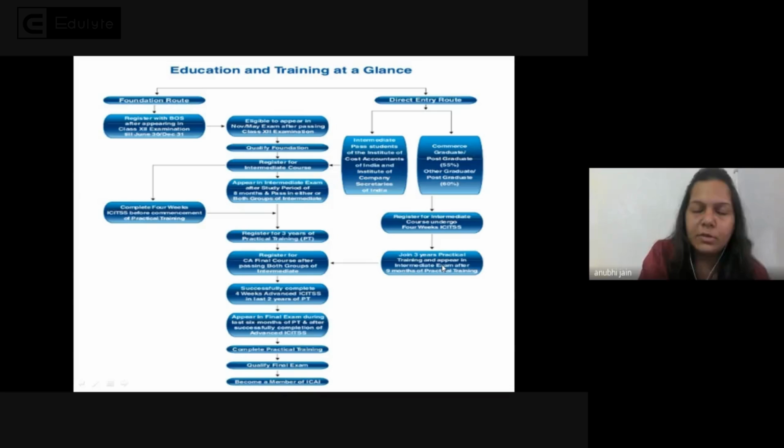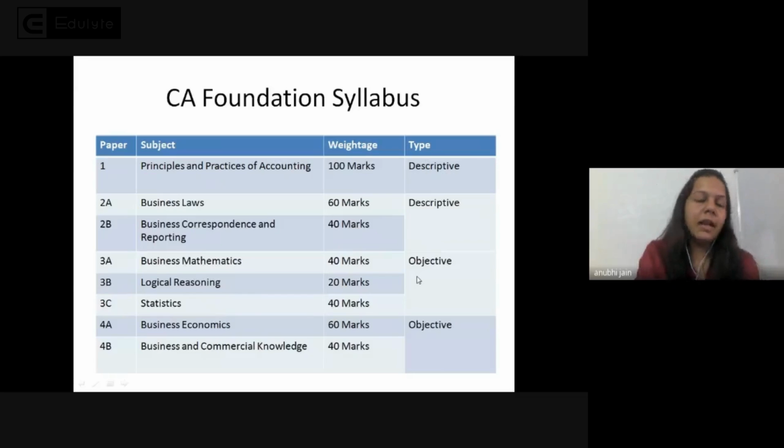In the foundation route, what was the rule? You have to first complete either one group or both groups of CA intermediate, then you can register for 3 years practical training. But if you are coming through the direct entry route, you have to first do your 9 months practical training, and this is included in your 3 years training. Means your 3 years period is counted as 9 months before intermediate and the remaining after clearing your CA intermediate. So this is the direct entry route. And after that, I would like to tell you about the course, the syllabus of CA Foundation.